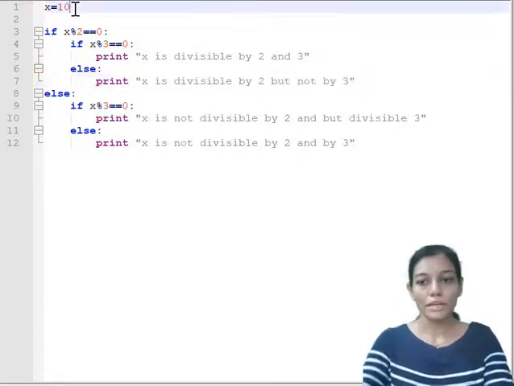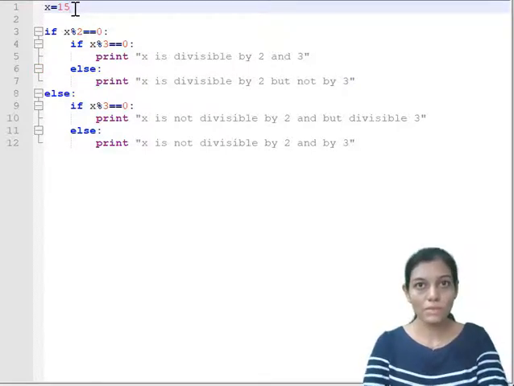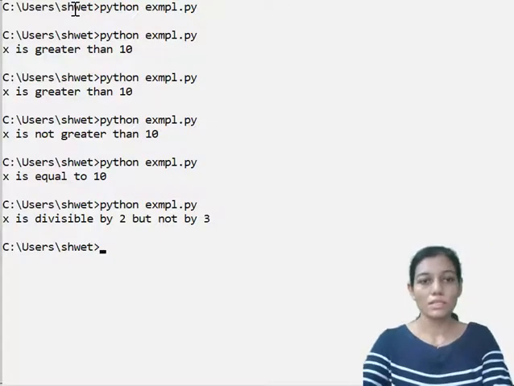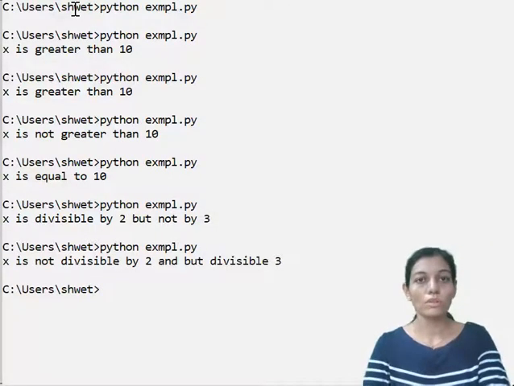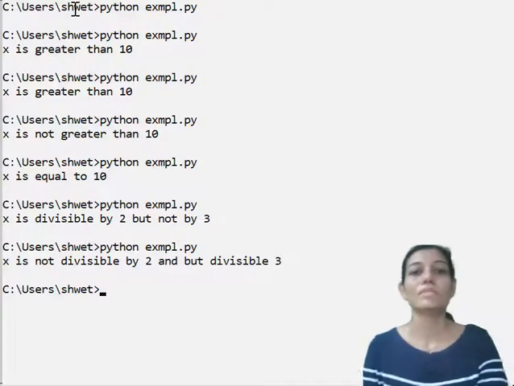Okay, let me change it here to 15. That means it is not divisible by 2 but it is divisible by 3. Let us check the code whether it is giving me the same output or not. Yes, it is giving. So x is not divisible by 2 and divisible by 3.